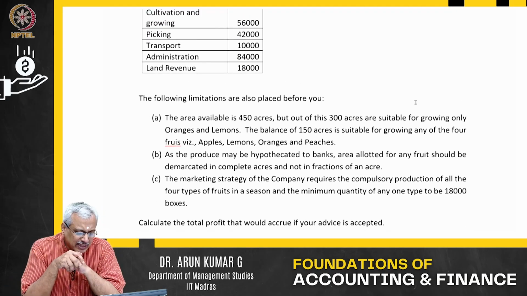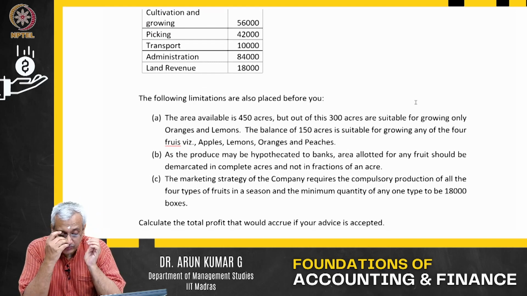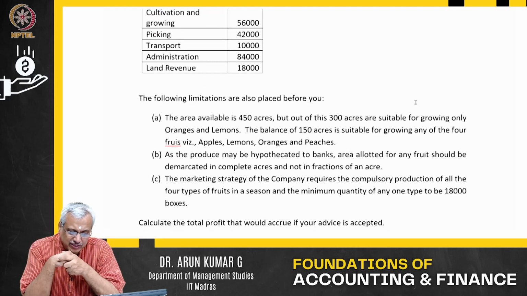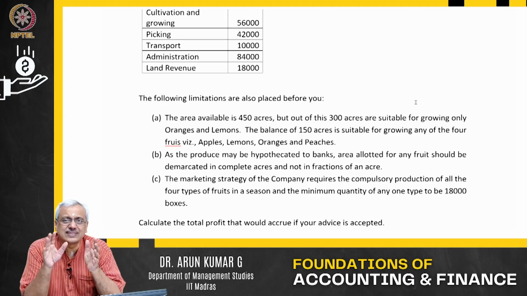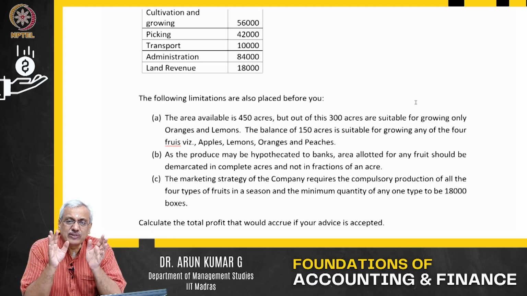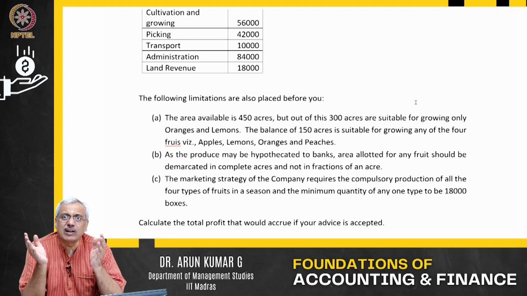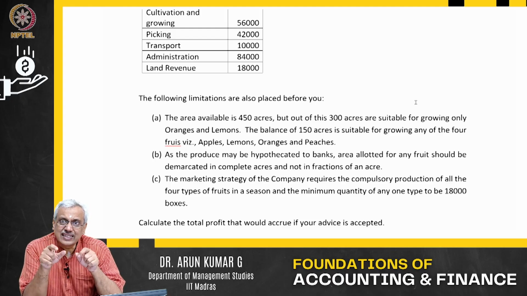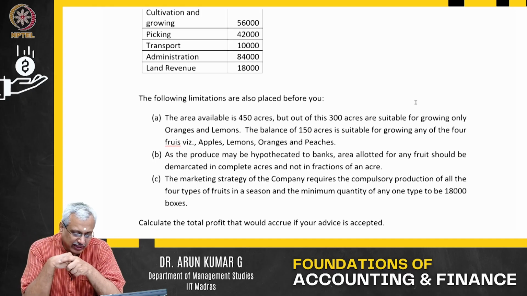The area available is 450 acres of land, but out of this 300 acres are suitable for growing only oranges and lemons. That means only 150 acres you can grow all four. So the first constraint is 300 acres will have to be allocated between the two fruits, orange and lemon, whereas 150 acres can be allocated to any of the four different types of fruits.